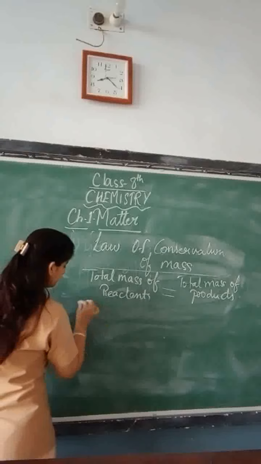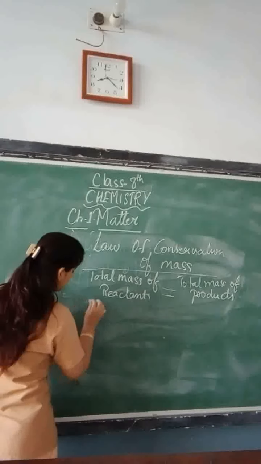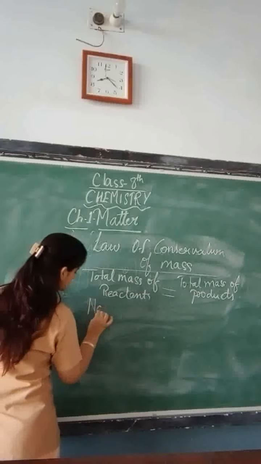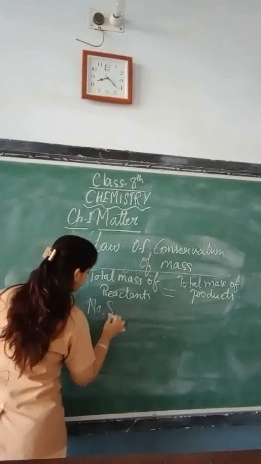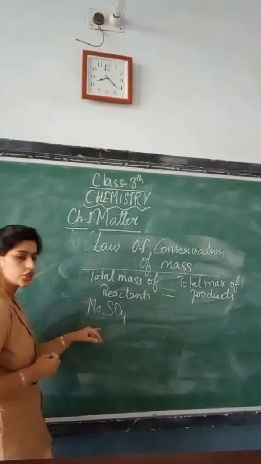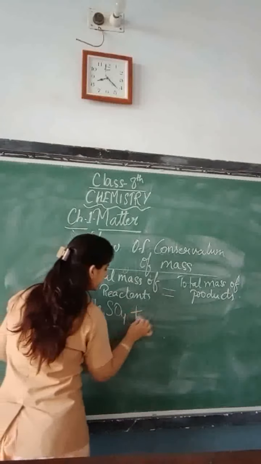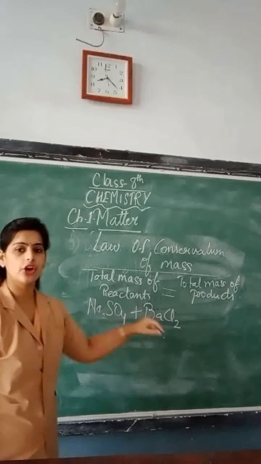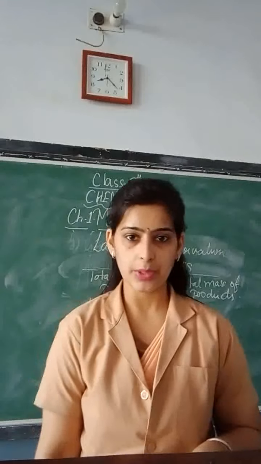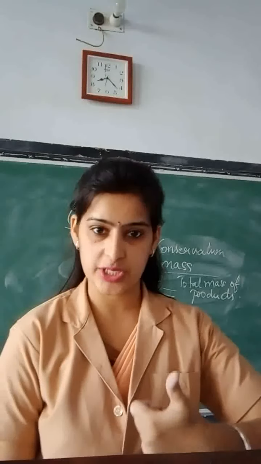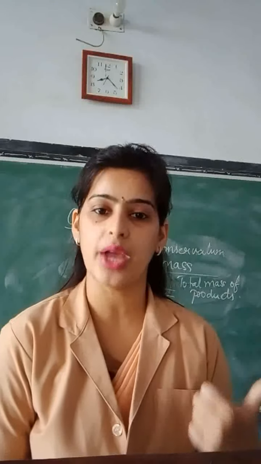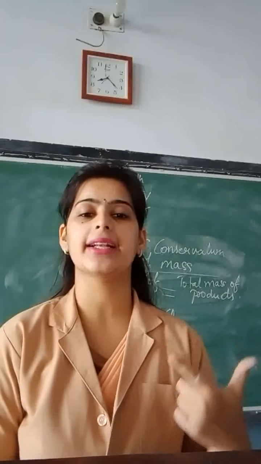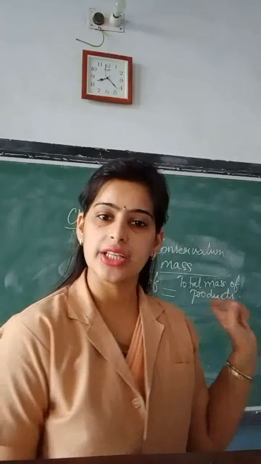Okay, so how will you write barium chloride and sodium sulfate? Na2SO4. This is your sodium sulfate. Then barium chloride, BaCl2. So these are your reactants for the experiment. Sodium sulfate, that is Na2SO4, and barium chloride, that is BaCl2. So these are the reactants.